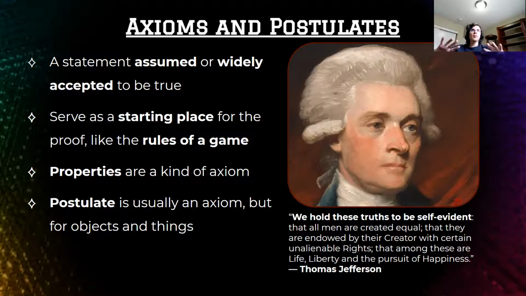We need to be very clear about what assumptions we use and when, right? That's why when we're doing a two-column proof, postulates and axioms go in the reasons column so that people know the things we're assuming to be true for this problem. And that way, if they don't agree with that assumption, they will know it doesn't hold true for them. So let's look at some of the example axioms and postulates in math and geometry. We're going to kind of blitz through these real quick, right?